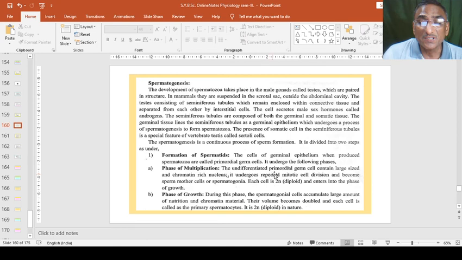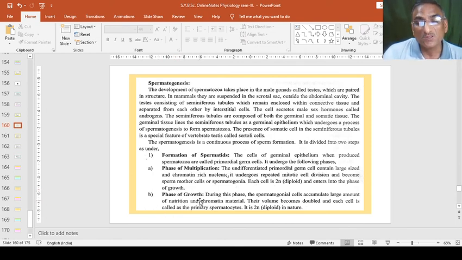The undifferentiated primordial germ cells contain a large sized, chromatin rich nucleus. It undergoes repeated mitotic cell division and becomes sperm mother cells or spermatogonia. Each cell has 2n number of chromosomes, that is diploid, and enters into the phase of growth.